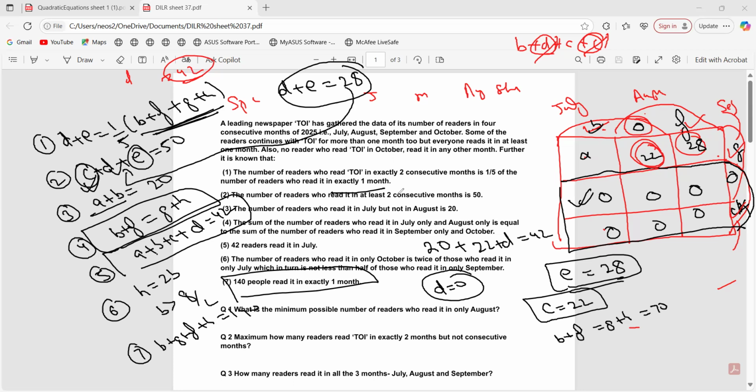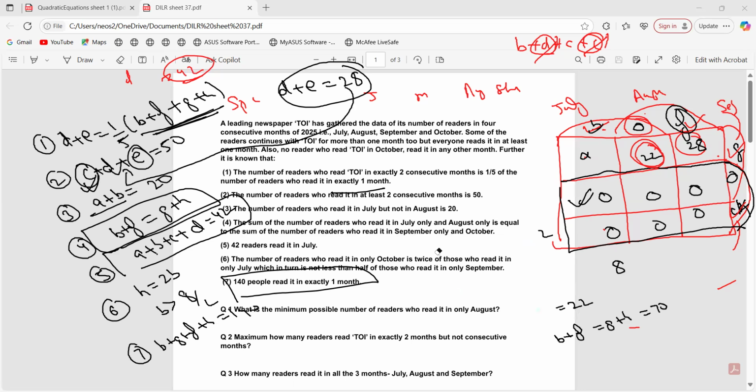तो let us solve. First question is what exactly it is asking you. What is the minimum possible number of readers who read in only August, right? So what exactly is it asking you? The value of F. We don't have anything about F, right? I'm just erasing it and writing it out. यहाँ मेरे पास F है. I'm using that.